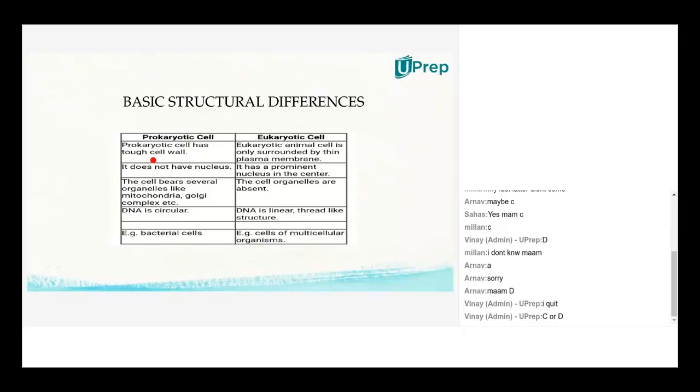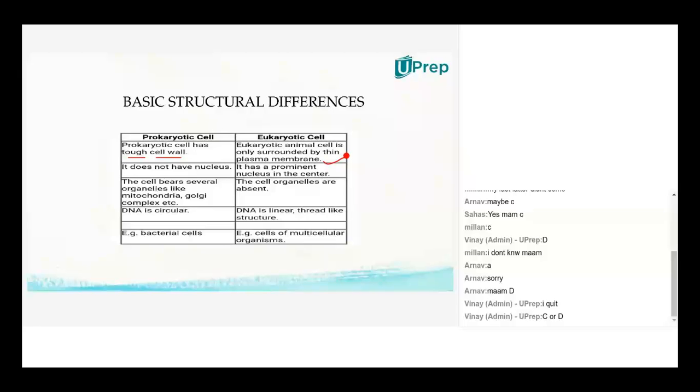Here they used the word in prokaryote, tough cell wall. Understand the word? Tough cell wall. They didn't use cell membrane; they used the word cell wall. When you take eukaryote, if it is a plant cell, you will have cell wall. If it is an animal cell, you won't have cell wall. But plasma membrane is present both in plant and animal cells. Don't get confused at that point.